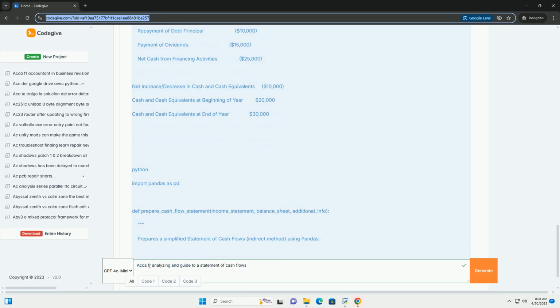Proceeds from issuing stock, equity, cash inflow. Repurchase of stock, treasury stock, cash outflow. Proceeds from issuing bonds or other debt, cash inflow. Repayment of debt principal, cash outflow. Interest payments are generally classified as operating activities, but can be classified as financing activities, as long as the company consistently applies the same method.